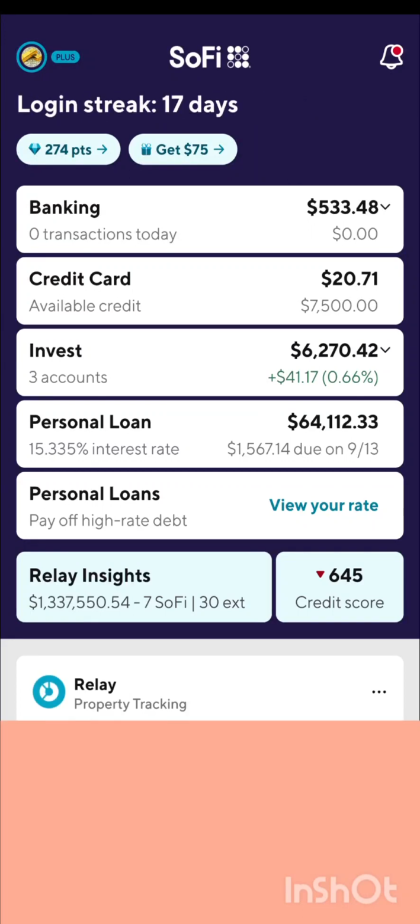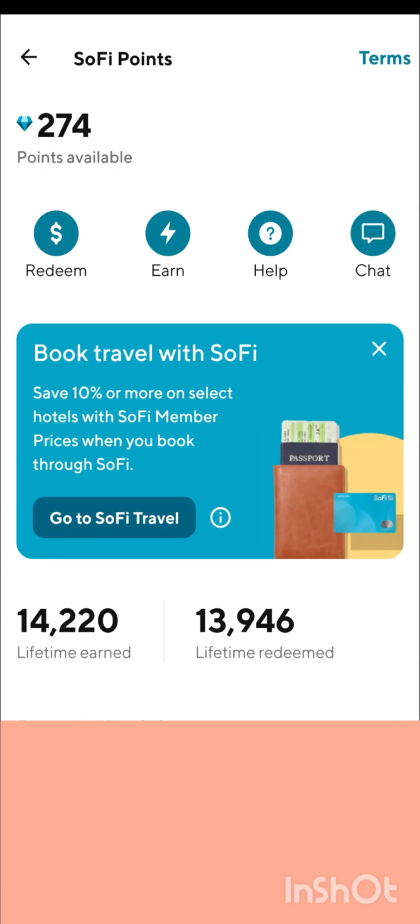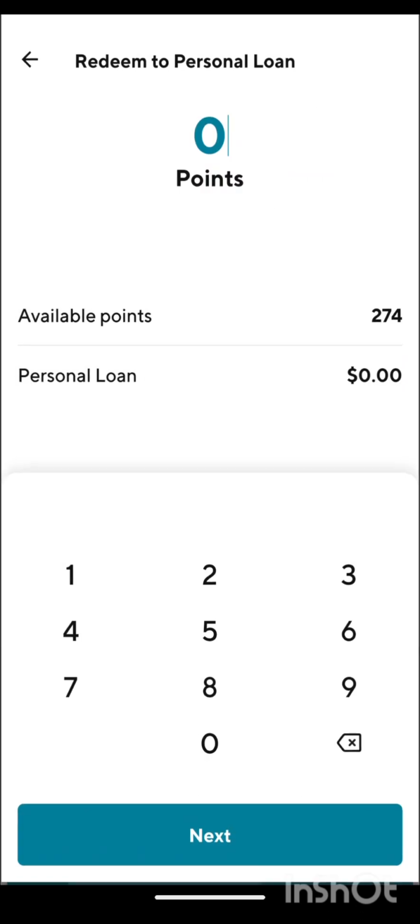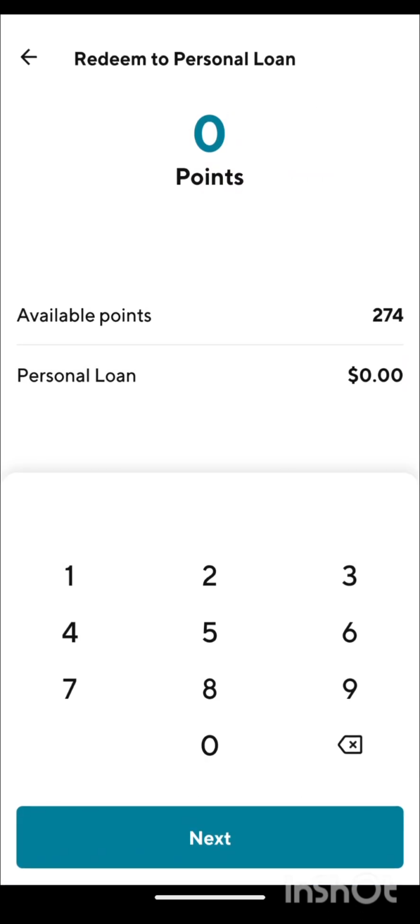So today we're here at SoFi. We're going to look at a couple things, but first off, here we go. We're going to redeem free cash. Now, I know there's not a lot of places you can get free money these days, but this is still one of them, and I'm going to put it on my loan because I need to make more payments.